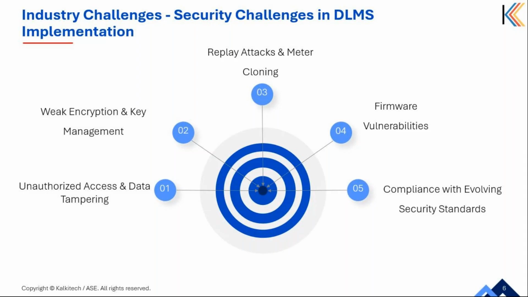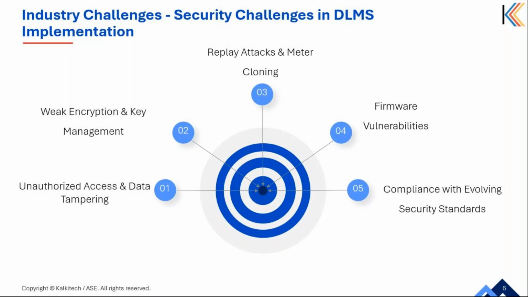For example, if an attacker gains access to a meter's security keys, they can change billing data or even disrupt the grid operations. Hence, strong authentication and role-based control are necessary to prevent such threats from happening.